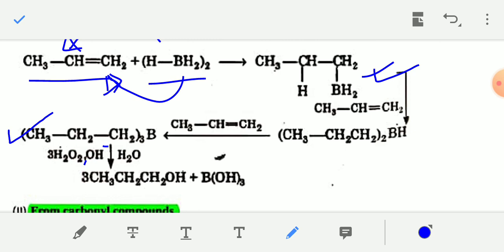And in the next step, you have to hydrolyze this product, (CH3CH2CH2) whole thrice B, by H2O2 and OH minus in basic medium, H2O2, OH minus and water. In the next step, this intermediate product is hydrolyzed by H2O2 OH minus in presence of water to give alcohol, CH3CH2CH2OH.